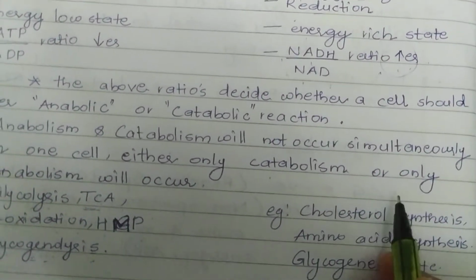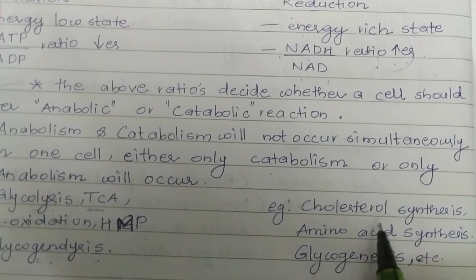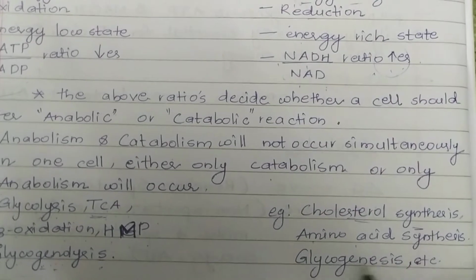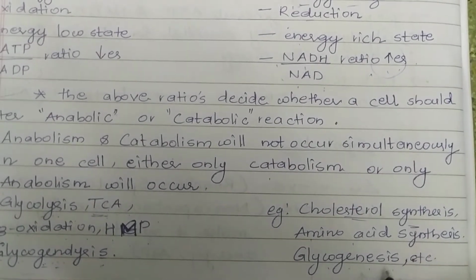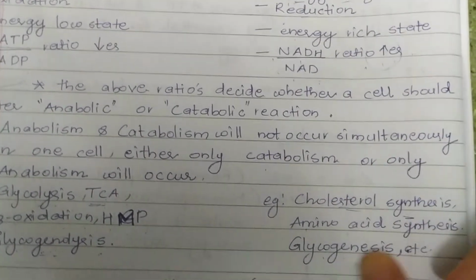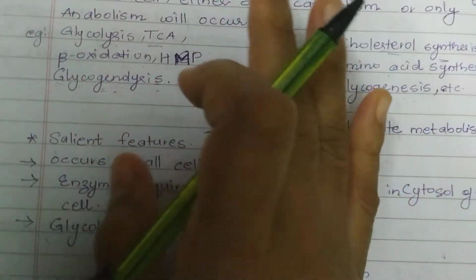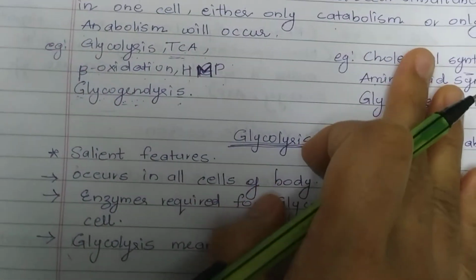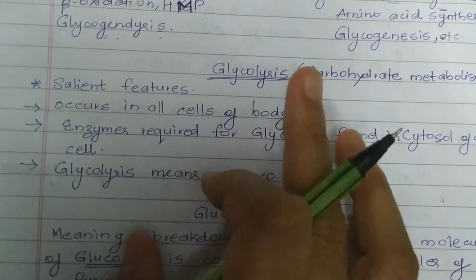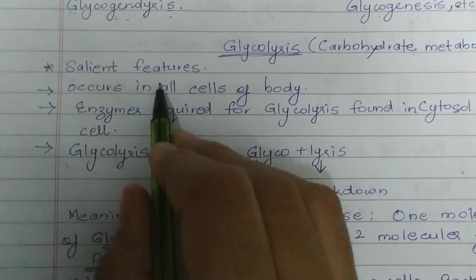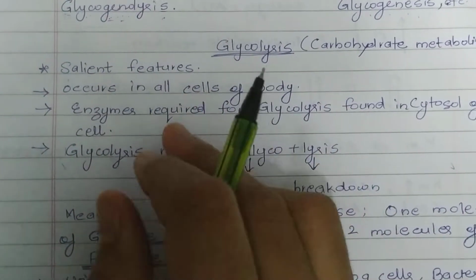In the case of anabolic reactions, examples include cholesterol synthesis, amino acid synthesis, and glycogenesis, meaning synthesis of glycogen. So this was all about the anabolic and catabolic processes. Now coming to the very important reaction, that is glycolysis, and the salient features of this glycolysis process.